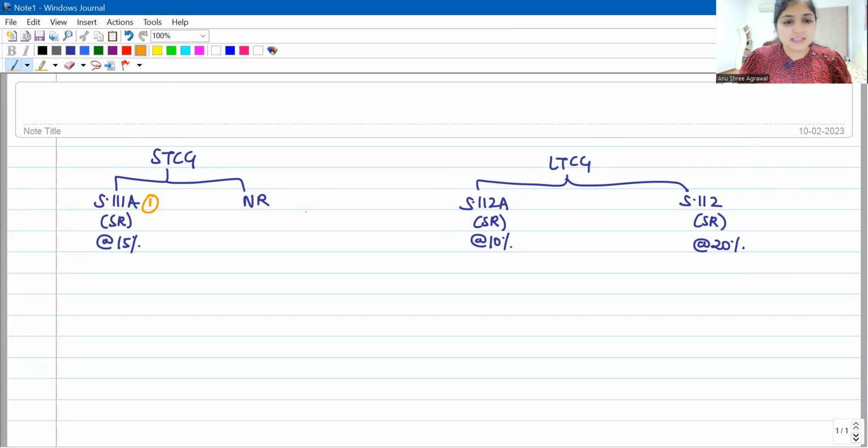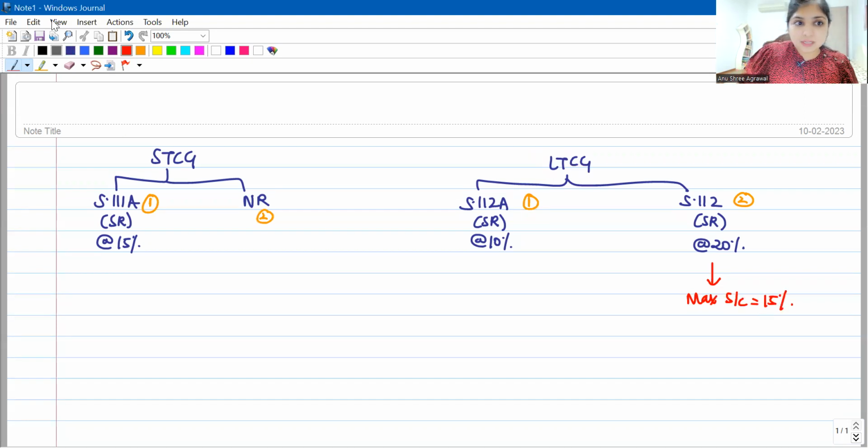If it doesn't fit under section 111A, you put it under normal rate STCG. Similarly, for LTCG, you first check whether 112A conditions are fulfilled. If not, you put it under section 112. Right, guys? I'm just giving you a small summary. Now, the amendment is that even for section 112 LTCG, the maximum surcharge rate will be 15%.